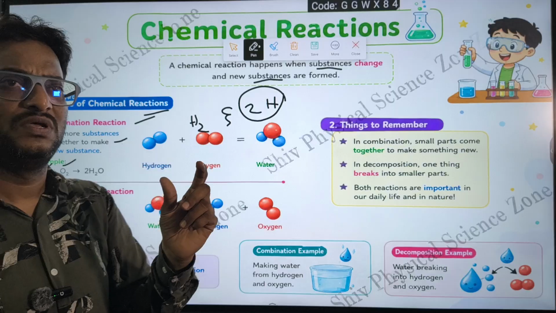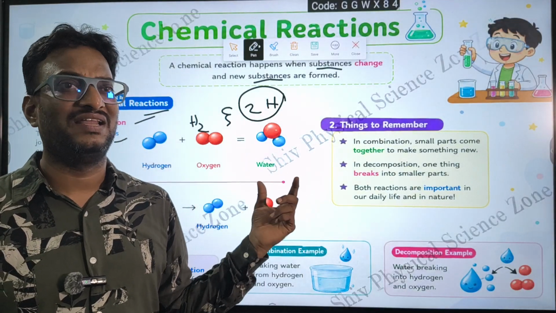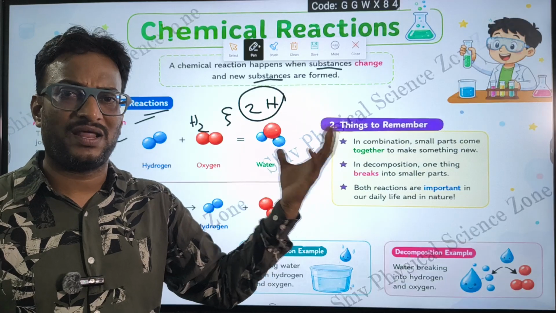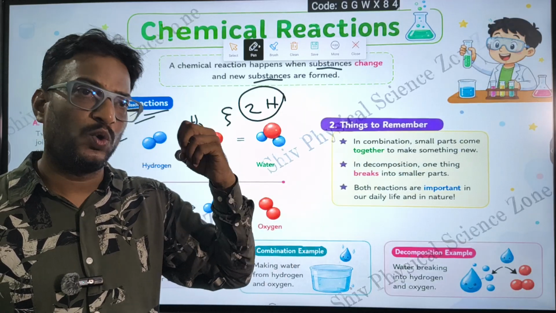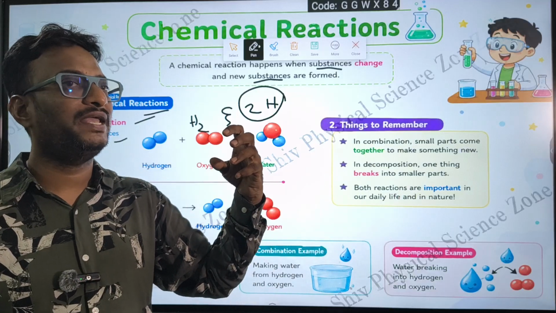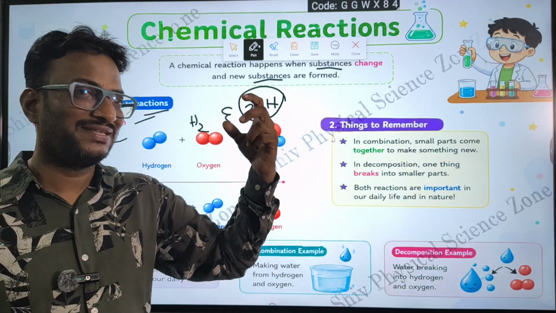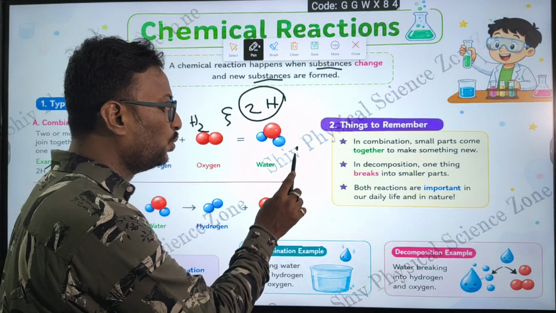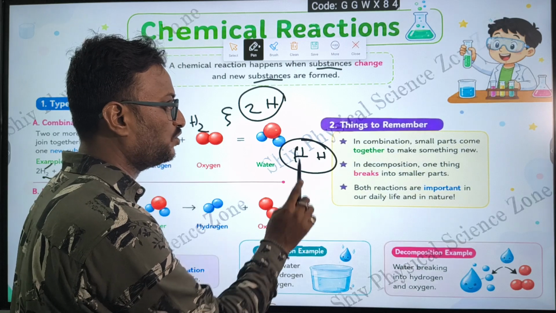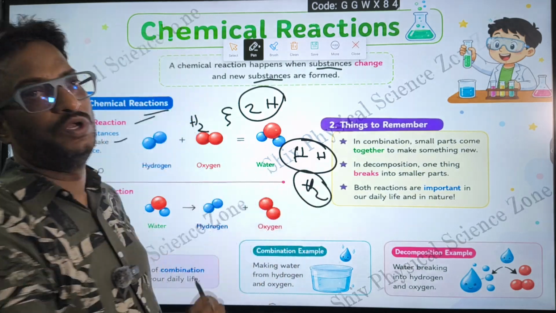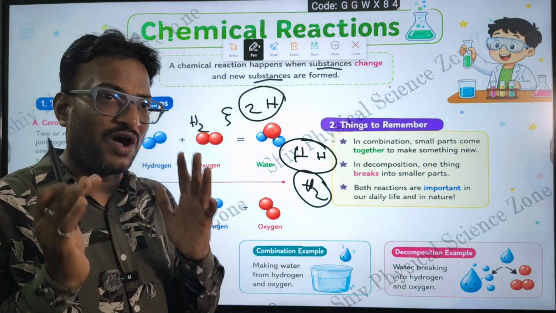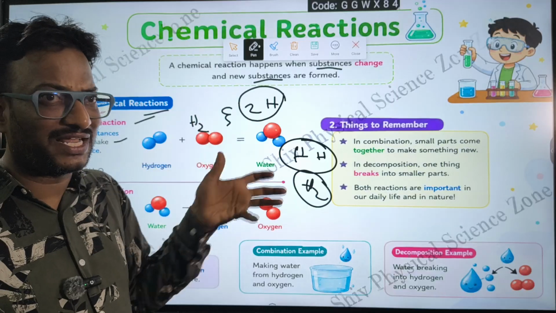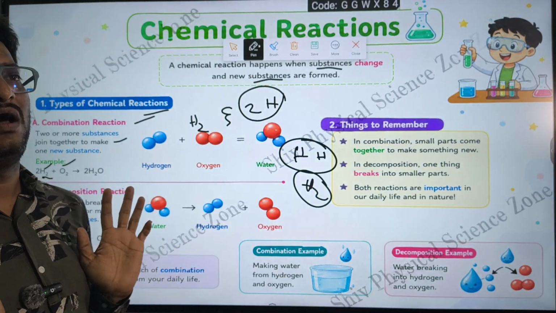There are a few atoms that exist singly, especially the inert gases: helium, neon, krypton, xenon, radon. These are more stable atoms and exist as single atoms. Other atoms exist in twos: two hydrogen atoms combine together to form H2, a hydrogen molecule. Two or more atoms combine together to form a molecule. We studied this in the past class, right? Recollect everything and then come back to this class. Then only you can learn the things.